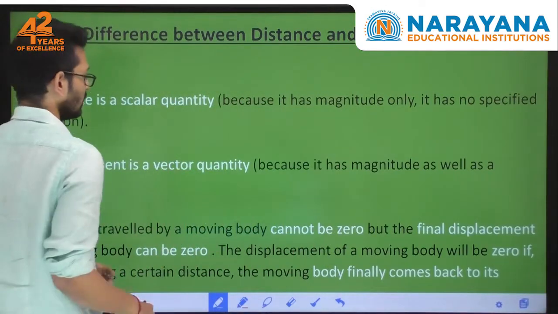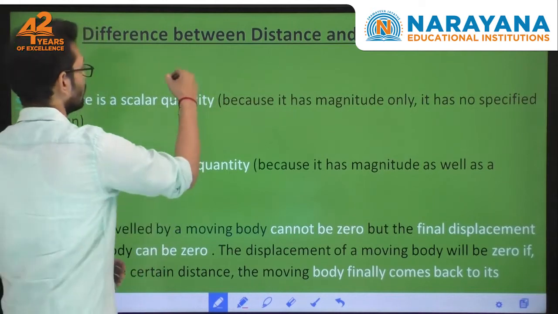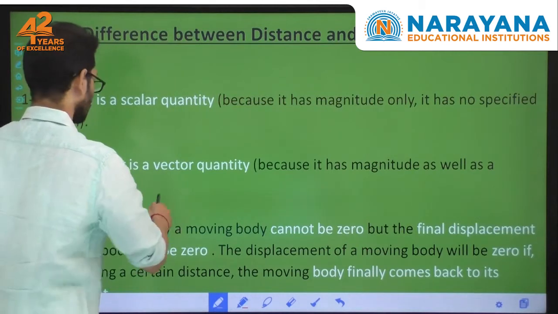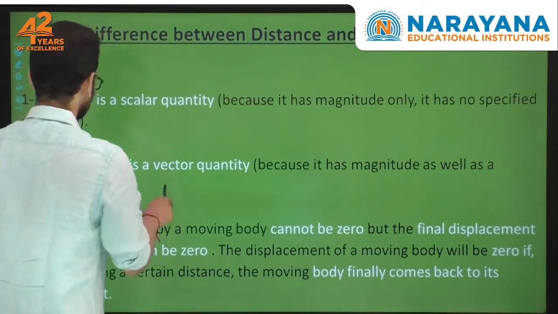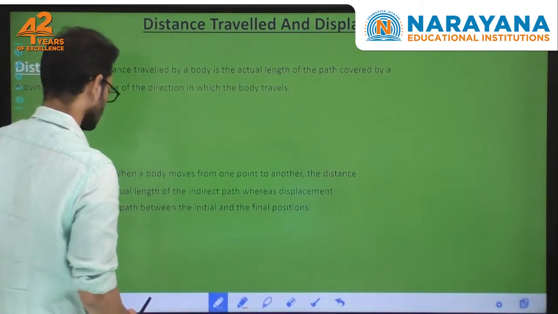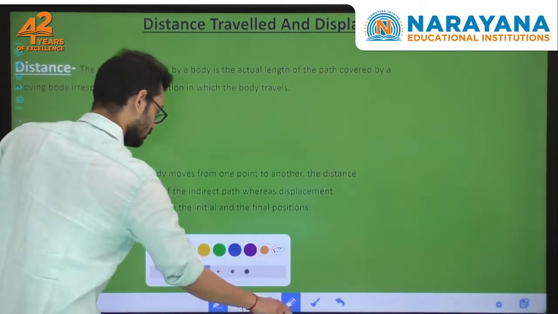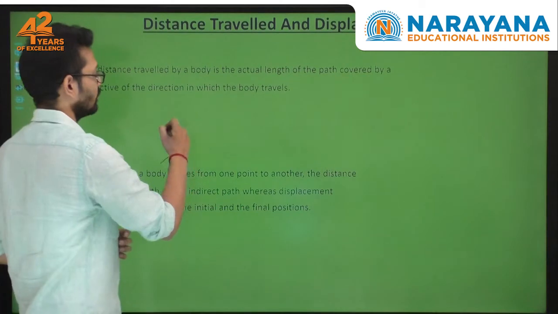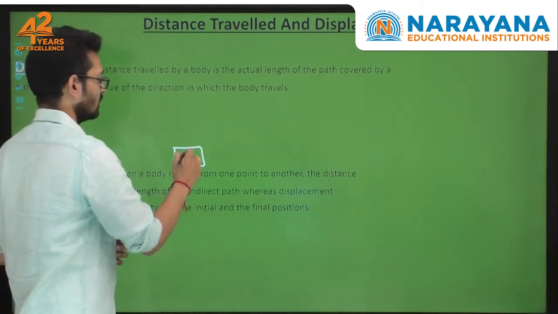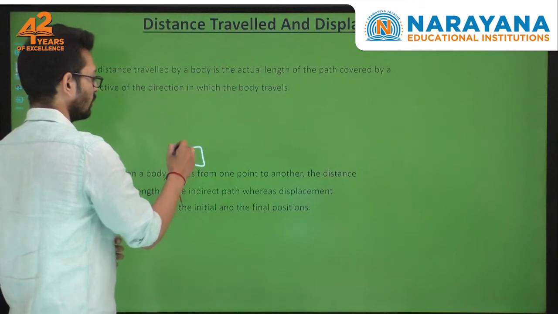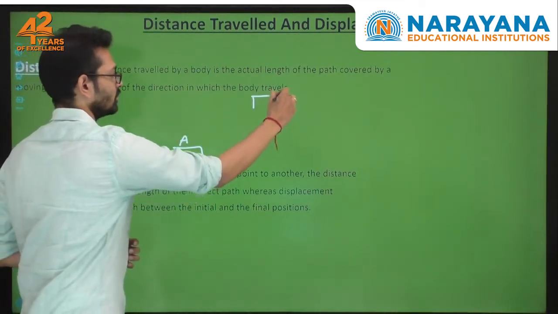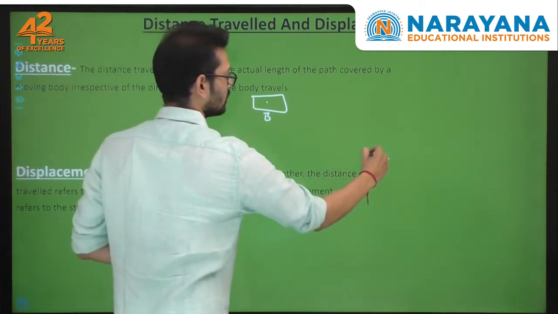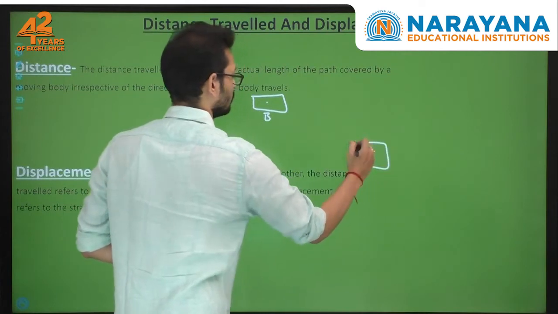For example, let us take a block at position A. The block moves to position B, and from here to C. Let us take that the block has moved to point C.